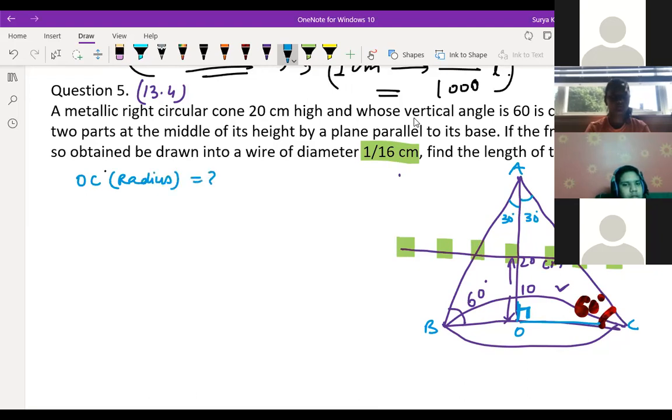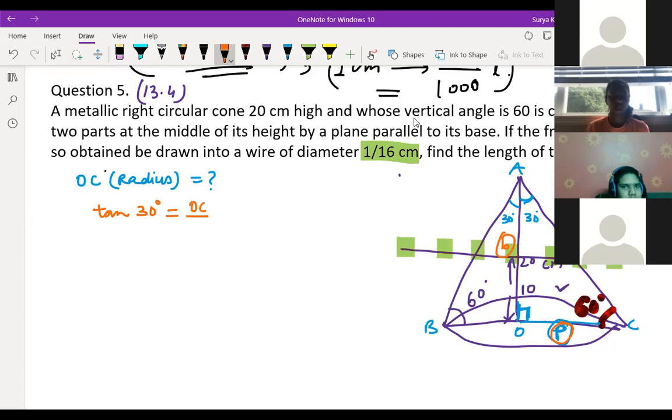Sir, sin 30. Sin 30. So here what do we know? Base we know, no? See, this is the angle, so this is perpendicular, and this is base. So tan we should use, right? How can you use sine? Hypotenuse you don't know, no. So we have to find the relation between perpendicular and base, correct? Perpendicular and base. So tan 30 we need to use. Tan 30 degrees is equal to what?